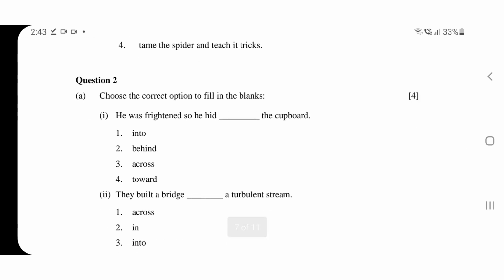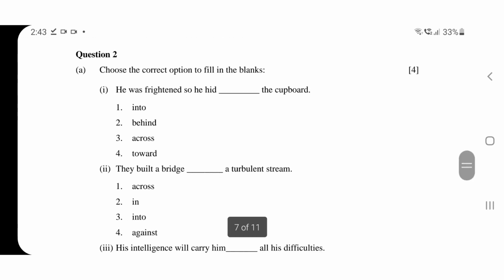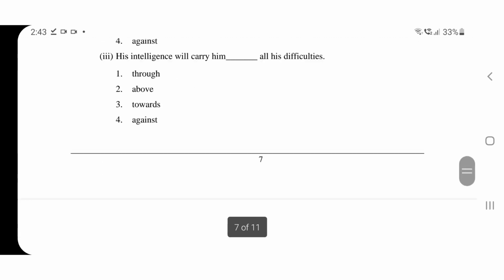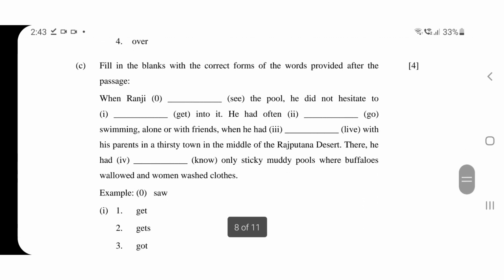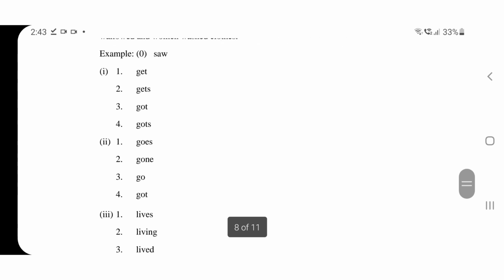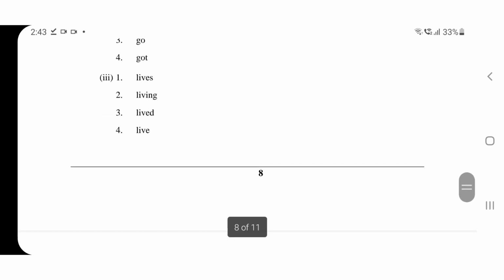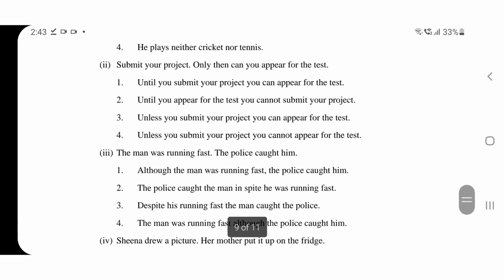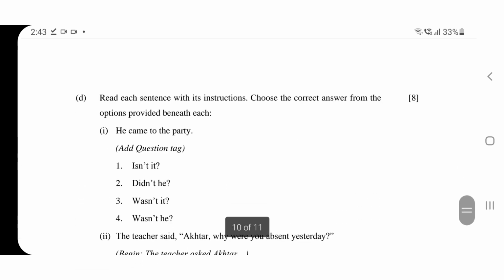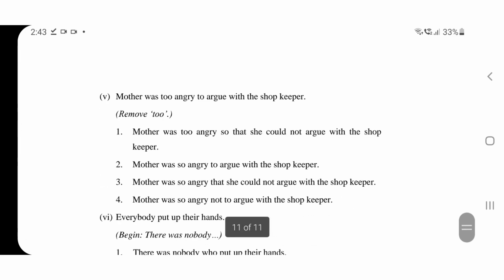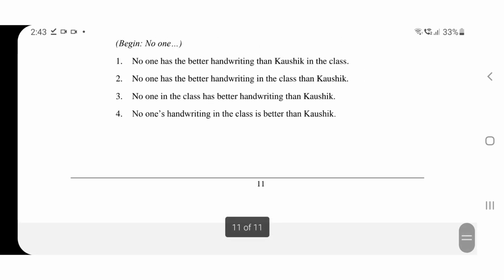Then question number 2, A1, it is choose the correct option, 4 blanks, 1 mark each. Then C bit, 4 blanks of 1 mark each. In the previous one it had 8 blanks in this bit, but here it is 4. So 1 MCQ, if you answer, you will get 1 mark. Then there is read each sentence, then finished.